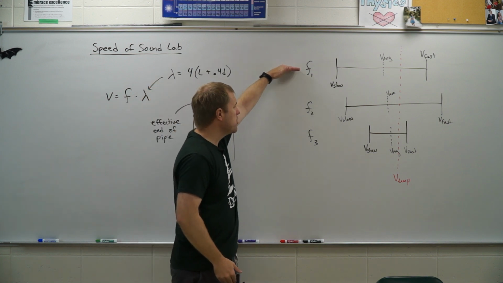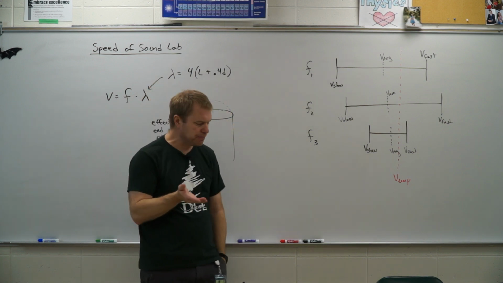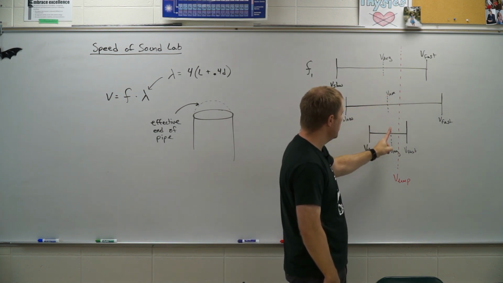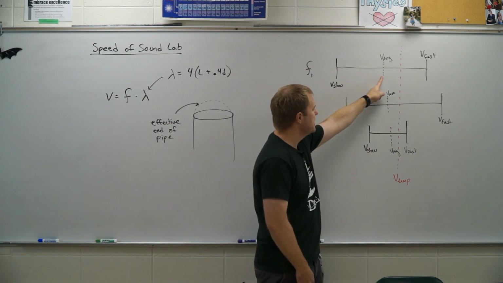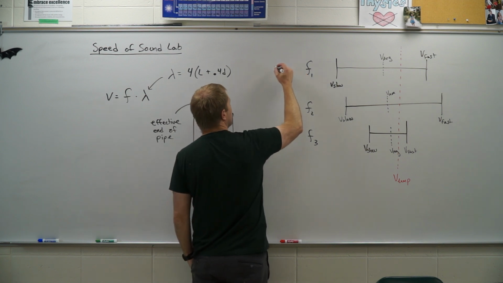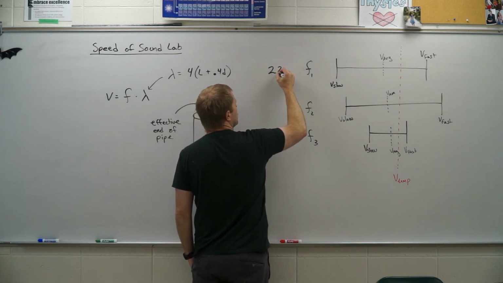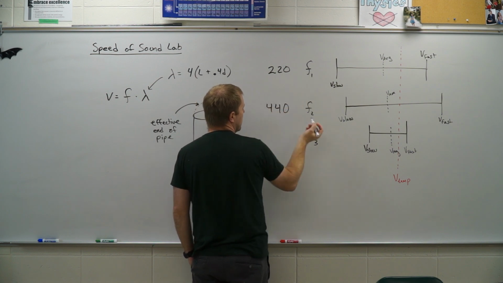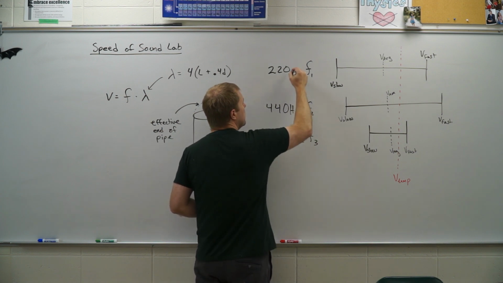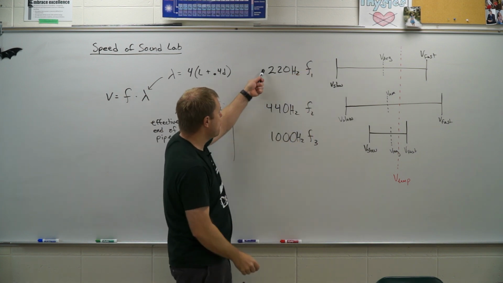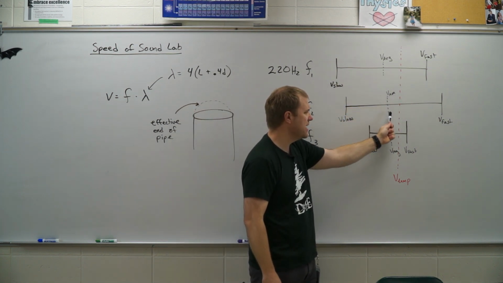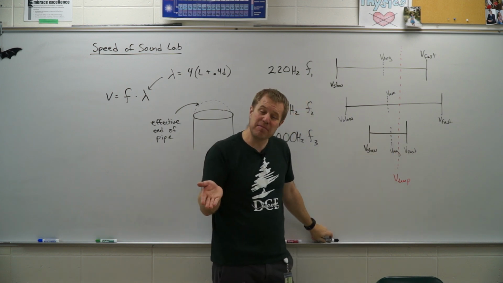So I have my frequency 1, frequency 2, frequency 3 here. And I look at them and I see that the speed average that I'm coming up with for each of these frequencies is getting a little bit bigger each one. And what I want to think about is, this one was, say, 220, this was like 440, and this one was like 1,000 hertz. Okay. Now, I'm seeing a pretty substantial increase in frequency. Am I seeing a pretty substantial increase in velocity? No, but I am seeing one there.